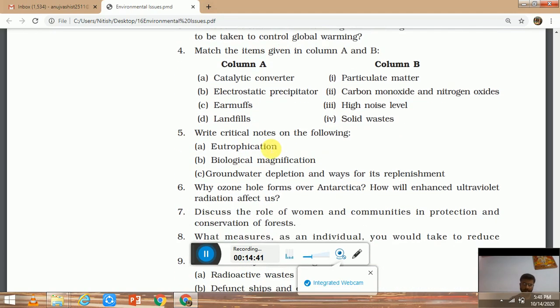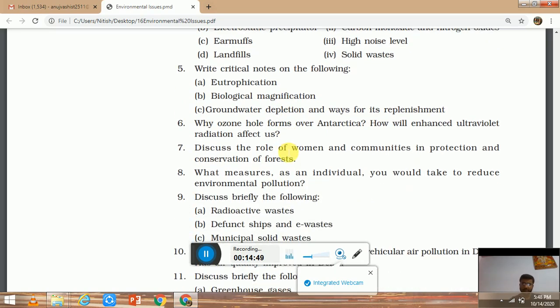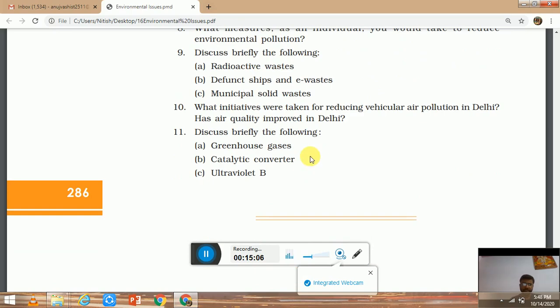The fifth question talks about eutrophication, biomagnification and groundwater depletion and ways of replenishment. We have discussed it. The sixth is the ozone hole over Antarctica. We also discussed this. The seventh is the role of women and community in the protection and conservation of forests. In this, Amrita Devi, the Chipko movement, and joint forest management, all these things come. The ninth is radioactive waste, e-waste and MSW; we also discussed this. The eleventh is greenhouse gases, catalytic converter and UVB.